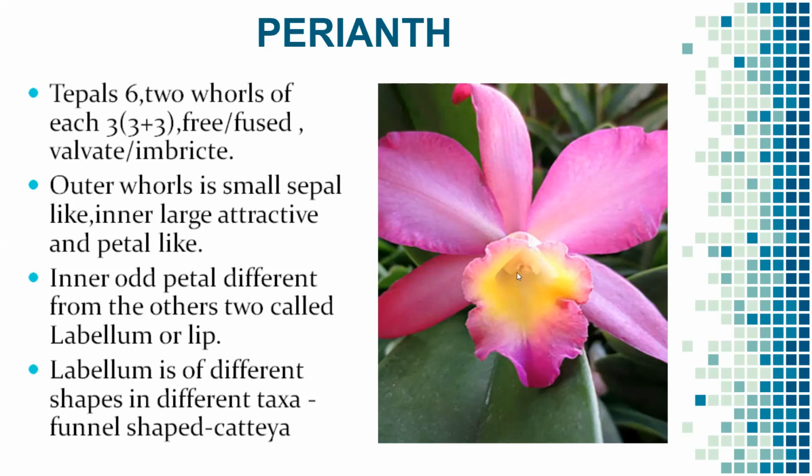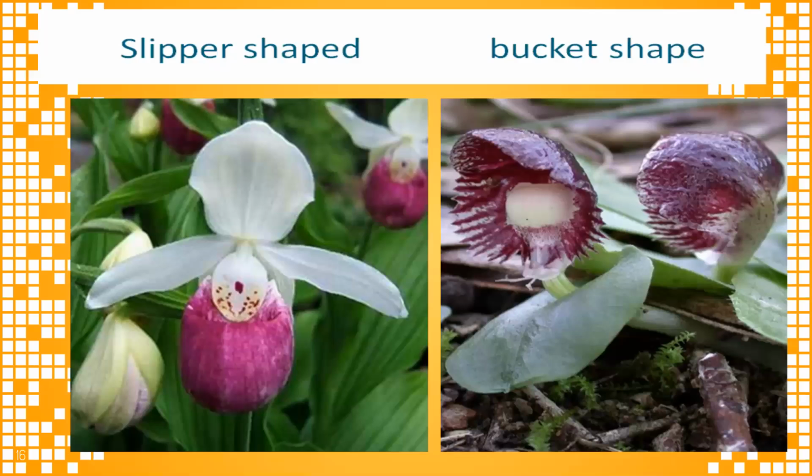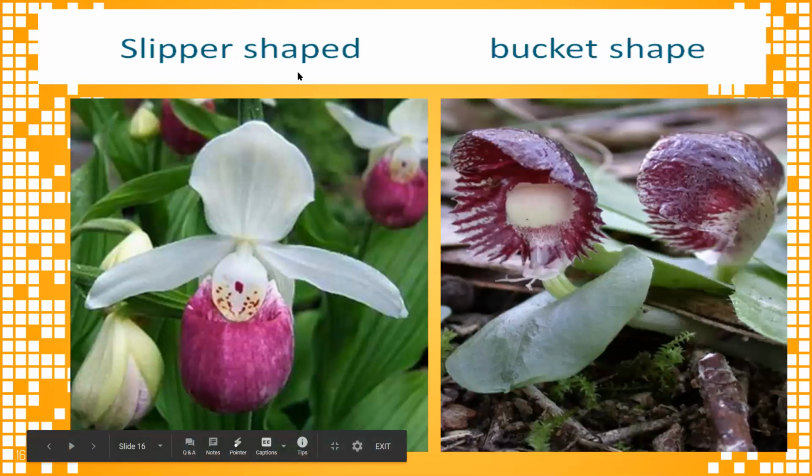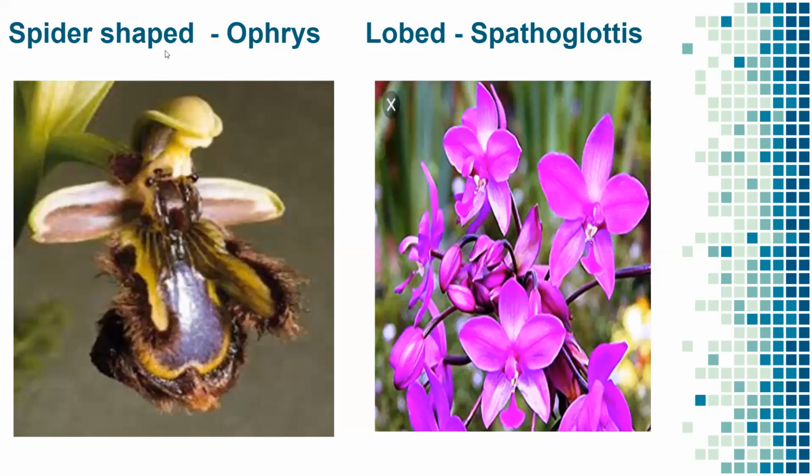Sometimes it is funnel shaped, sometimes slipper shaped, sometimes bucket shaped, here spider shaped, and it is lobed.